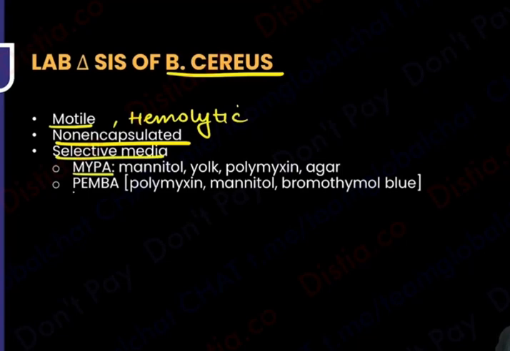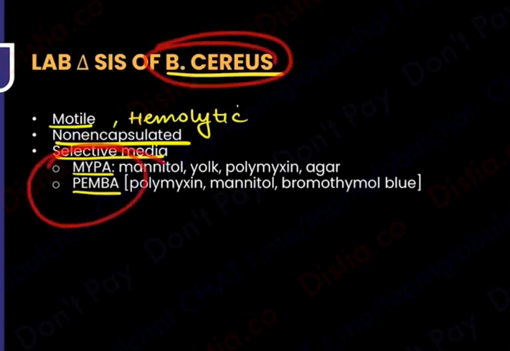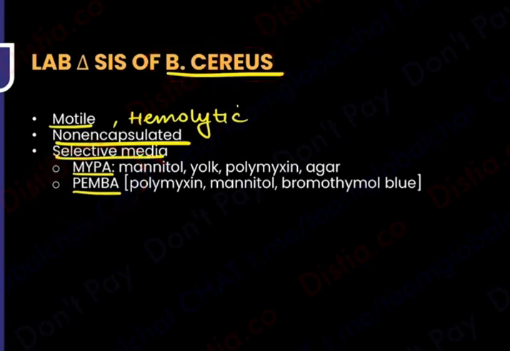MIPA and PEMBA are going to be the selective media. Okay, this is something which one day I was just reading through, and I was again and again saying these words in my mind, MIPA, PEMBA, because I wanted to make a mnemonic for all of you. I said, how should I make them learn that Bacillus cereus is going to have MIPA, PEMBA in it? And suddenly I got reminded of something that happened, I think, 2 years ago.